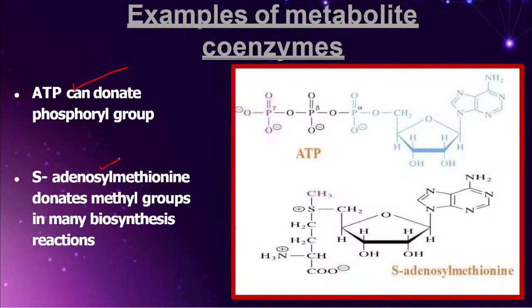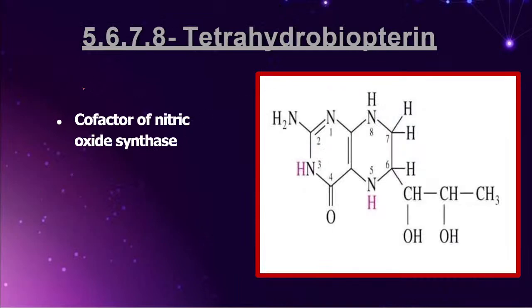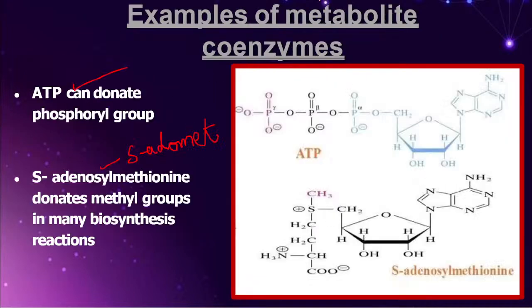ATP, S-adenosyl methionine. You know, right? S-adenosyl methionine, we have studied in molecular biology, shortly called SAM. Third one, 5, 6, 7, 8 tetrahydrobiopterin. These three are the examples of metabolite coenzymes. I want you people to remember them compulsorily.